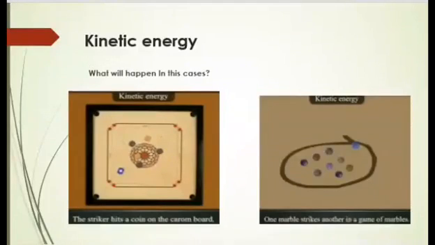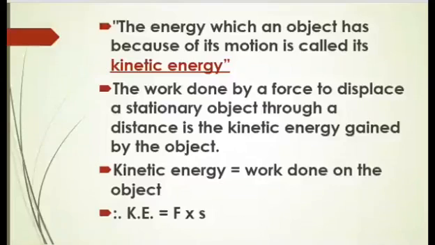Thus, the moving object has some energy, part or all of which it shares with the stationary object, thereby setting it in motion. So, the energy which an object has because of its motion is called its kinetic energy.